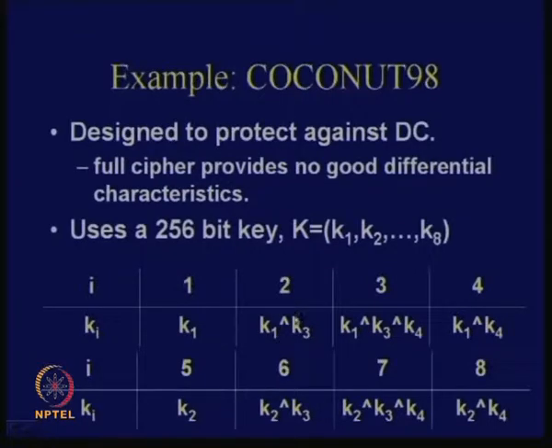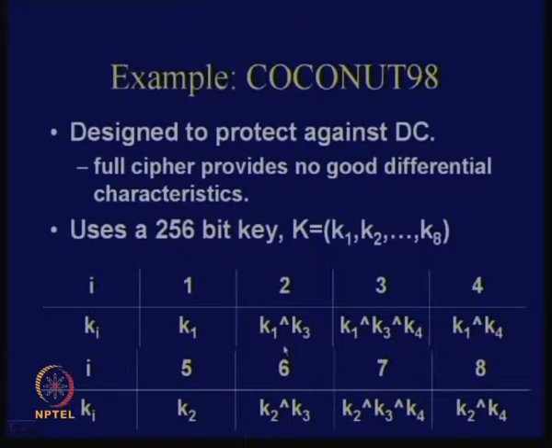For the second round key you can just XOR that with K3 and you obtain the second round key. For the third round key you XOR that with K4 and you obtain this, and for the fourth round key you XOR this with K3. So you see you are XORing with K3 and K4 alternatively, right.